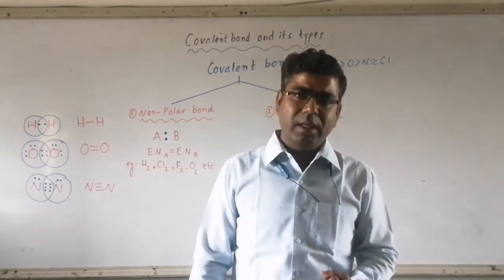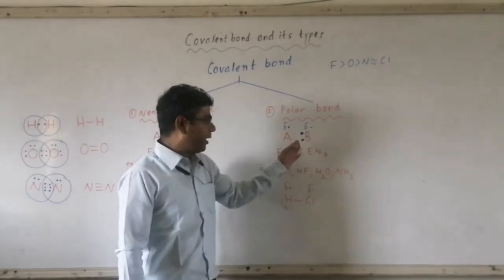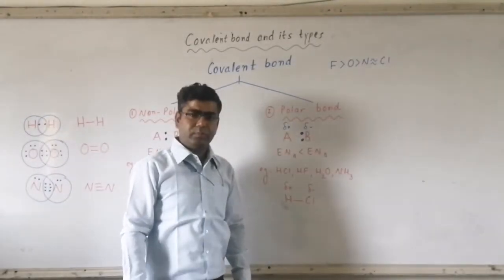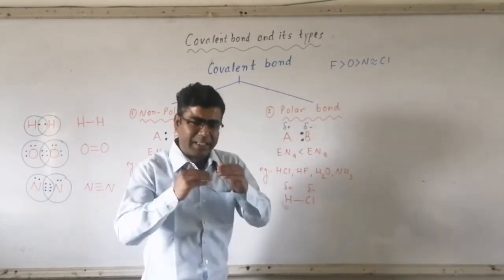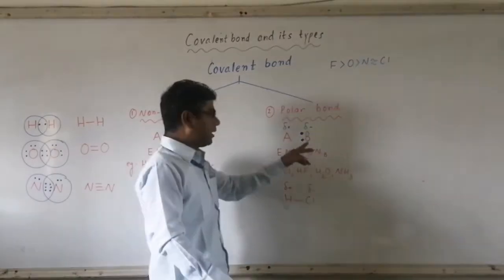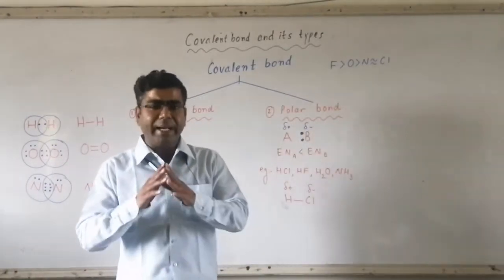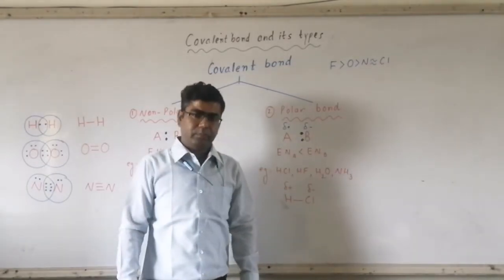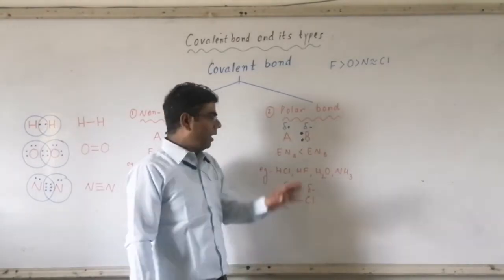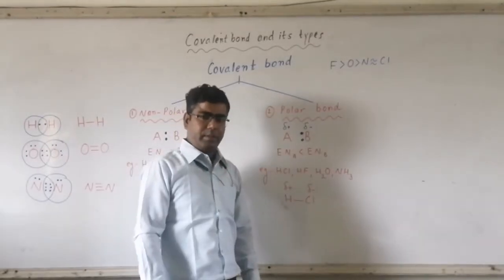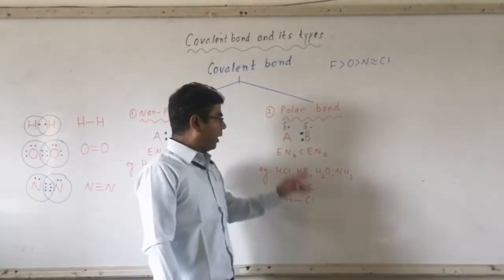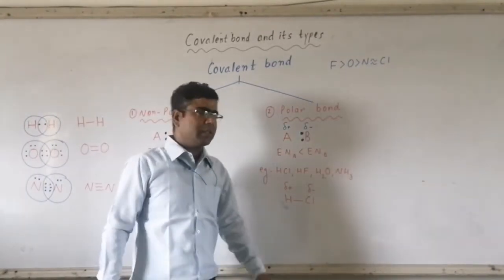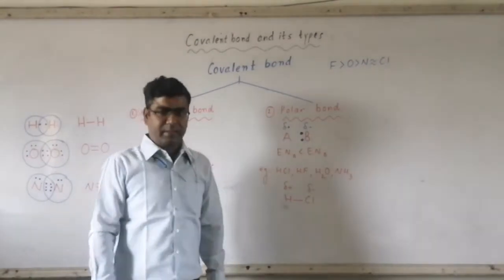As a result, slight displacement of the shared pair of electrons will be there towards atom B. Due to this slight displacement, B will acquire a partial negative charge, which can be represented by delta minus. Now, electrons are moving away from A, so A will acquire a partial positive charge, which is represented as delta plus.